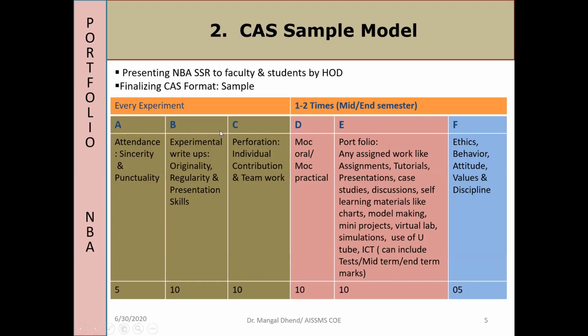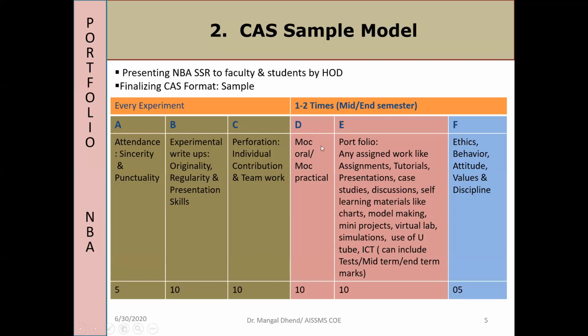In the lab, when students enter, we will assess their attendance for 5 marks, because values, behavior and attitude come in those 5 marks. Then experimental write-up, originality, punctuality, presentation skill, 10 marks. This is for 25 marks or 50 marks. Then performance, individual contribution, teamwork in the lab, 10 marks. So 25 marks are based on the experiment, what the student does in the lab.